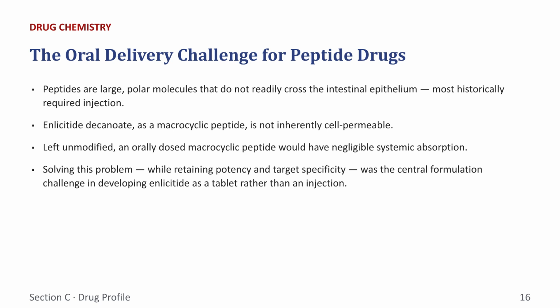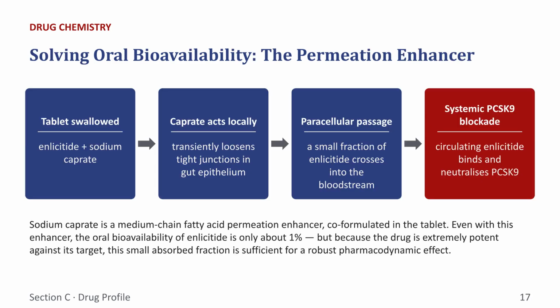Oral delivery of peptides is challenging because these large polar molecules do not easily cross the gut lining. To make Enlicitide effective as a tablet, researchers had to overcome the inherent lack of cell permeability, which would otherwise result in poor absorption. To solve this, Enlicitide is co-formulated with sodium caprate, a permeation enhancer. This compound temporarily loosens the gut's tight junctions, allowing a small fraction of the drug to pass into the bloodstream, where it then provides systemic PCSK9 blockade.